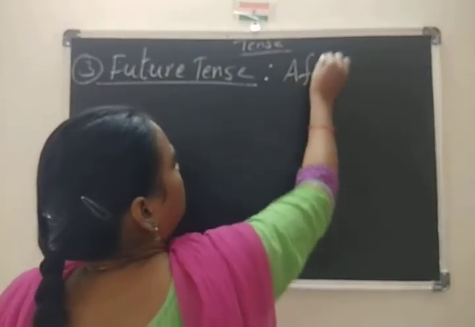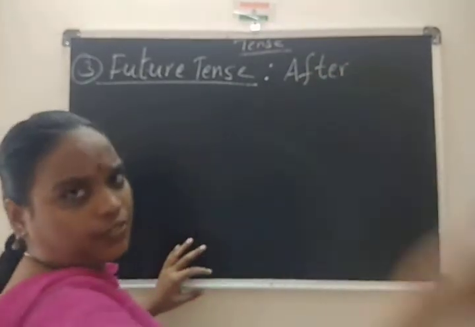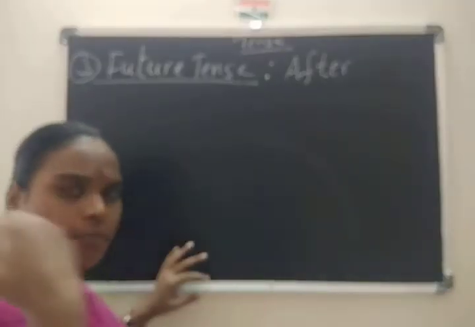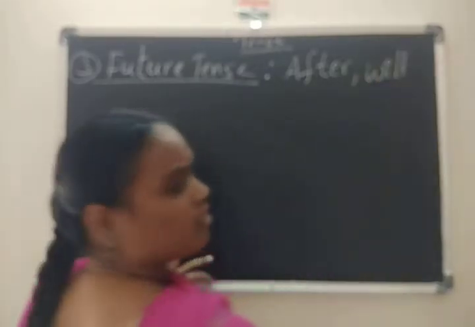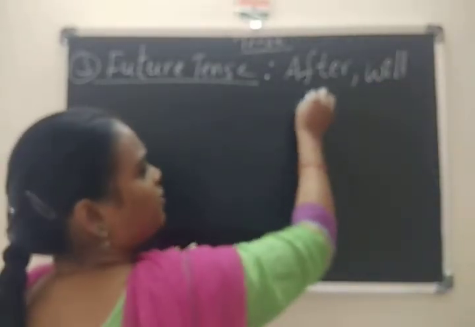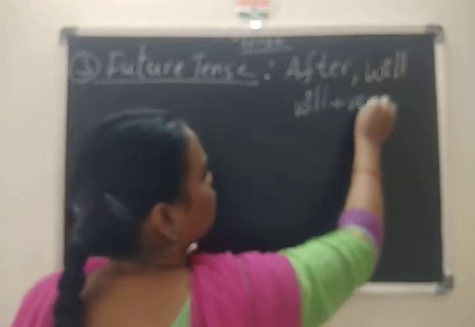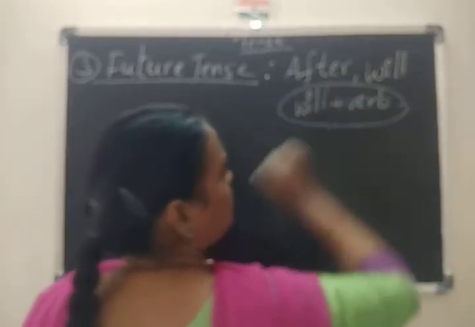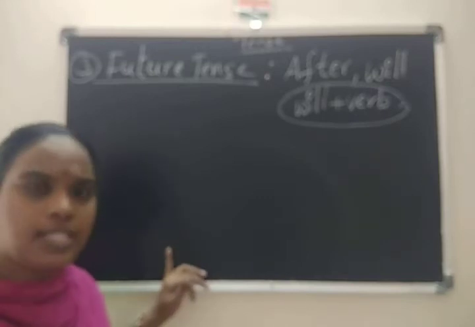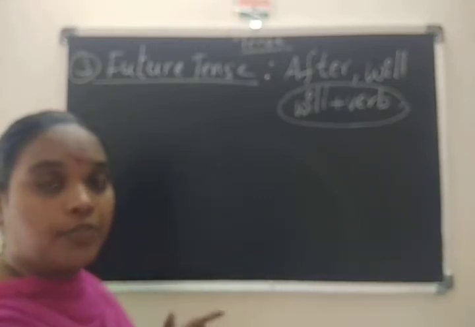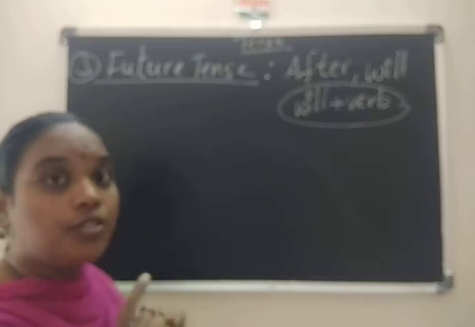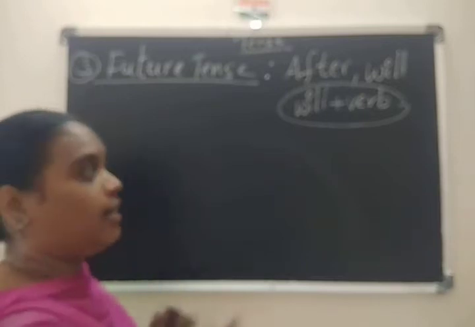We can talk about the action after, not now, not before. Indication word is will. So whenever we construct a sentence, we can use will plus verb in future. Will plus verb.